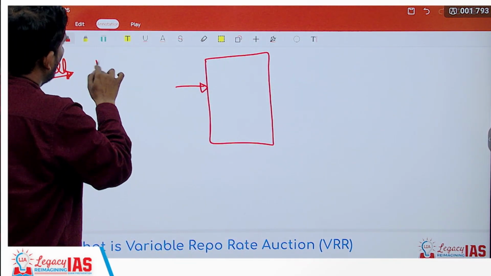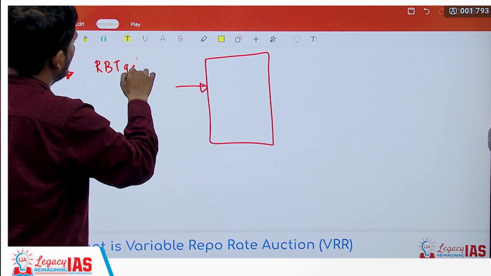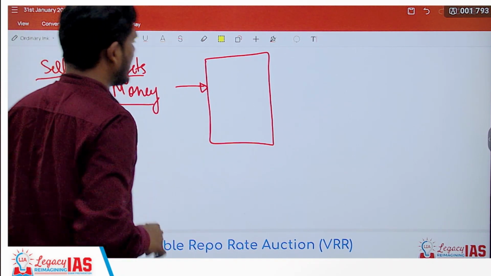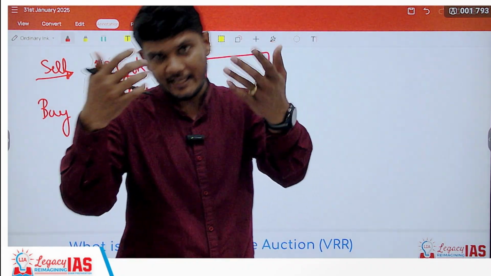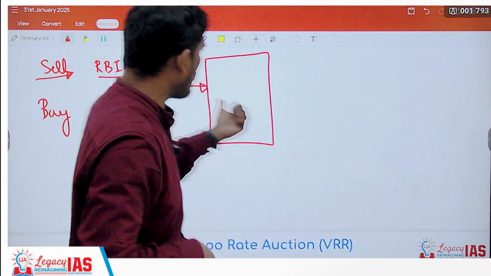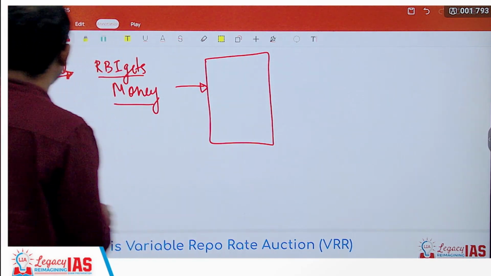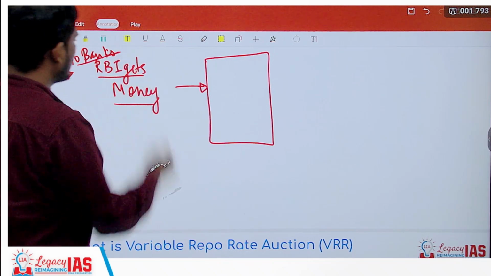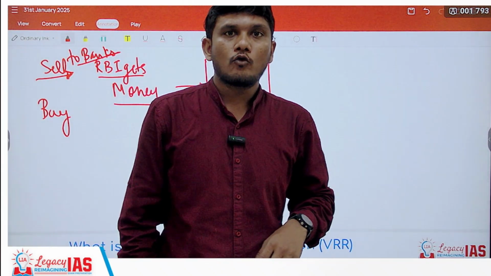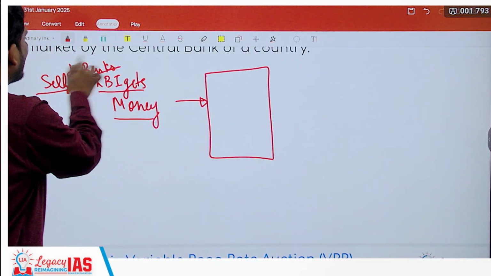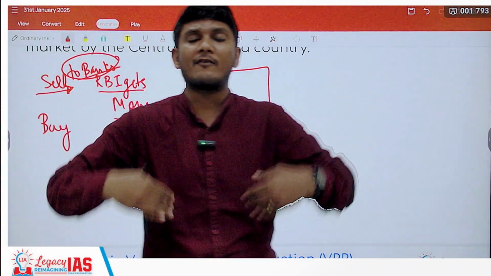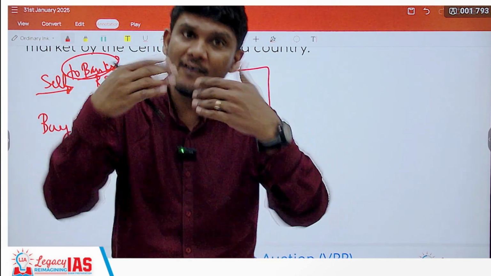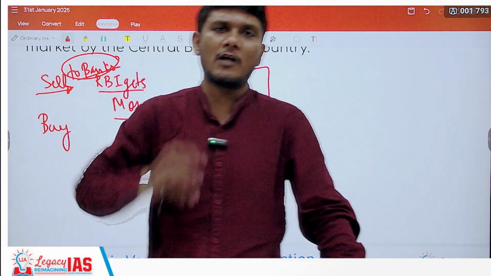RBI sells, so RBI gets money. Now when RBI gets the money, let's say it is selling to banks. The banks can invest in government security because RBI is selling to banks. Let's say scheduled commercial banks, and RBI is getting the money. So what is happening? The money is being sucked out from the scheduled commercial banks when RBI is selling the government securities, right? So there will be even less money with the banks to give the loans.